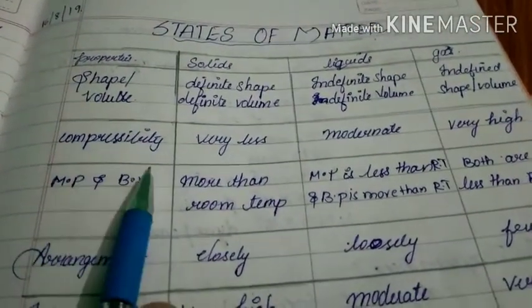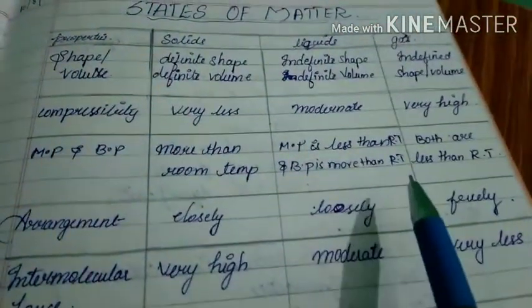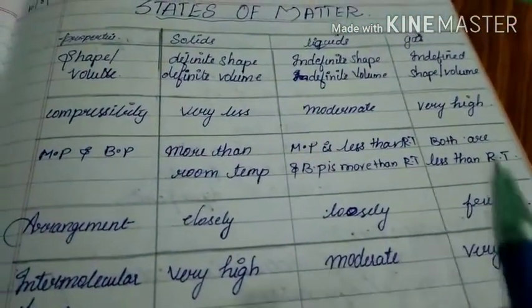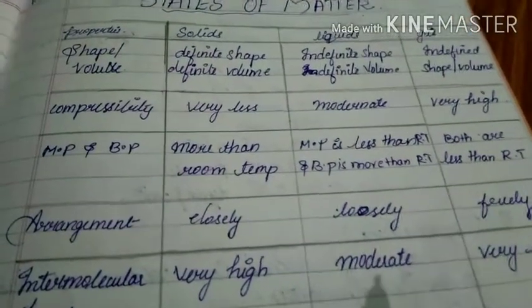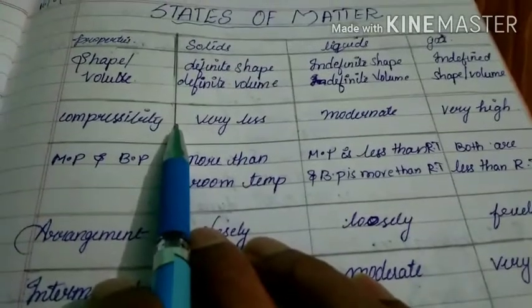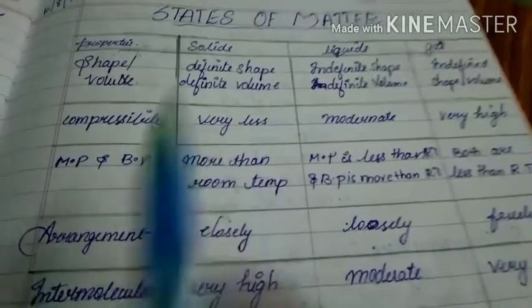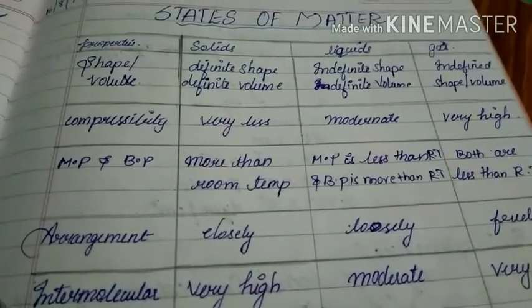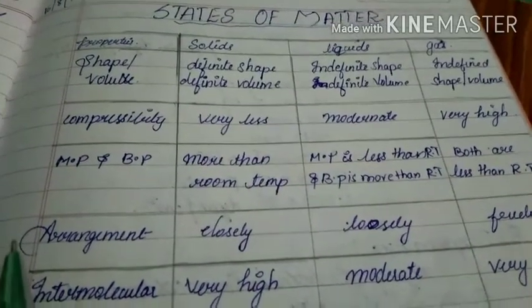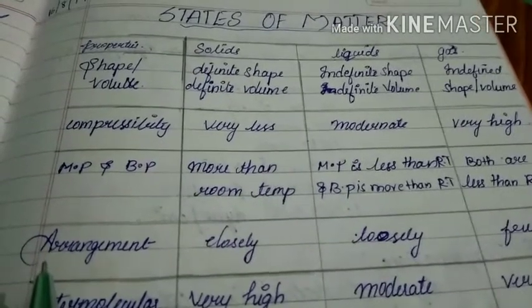Next, compressibility. Compressibility means to reduce the size of the substance. That is called compressibility. In case of solids, compressibility is very less, because in solids, particles are closely packed.